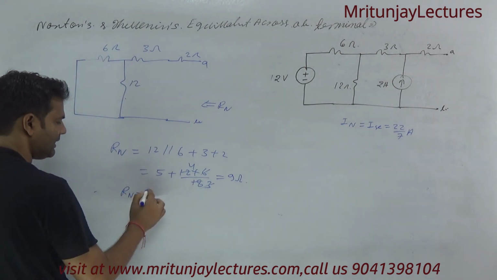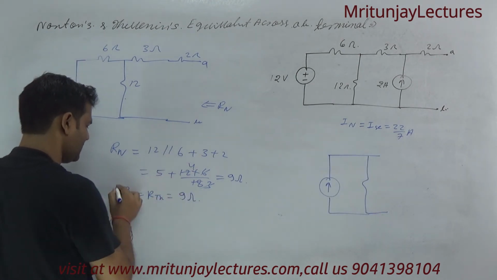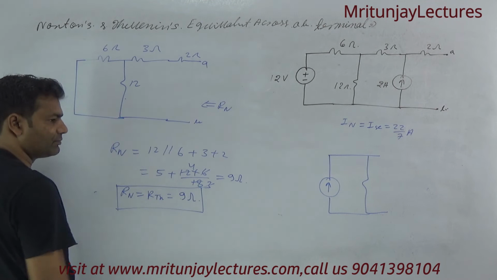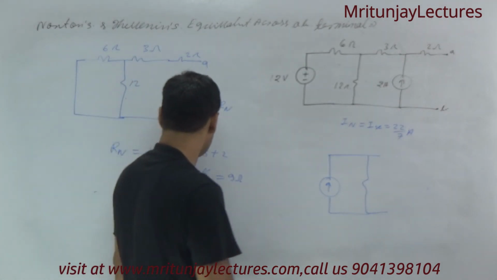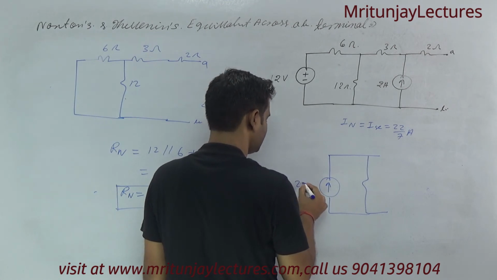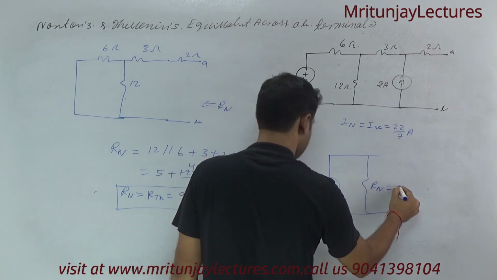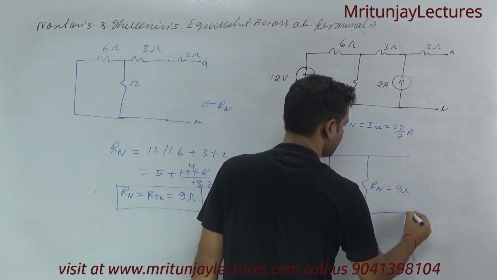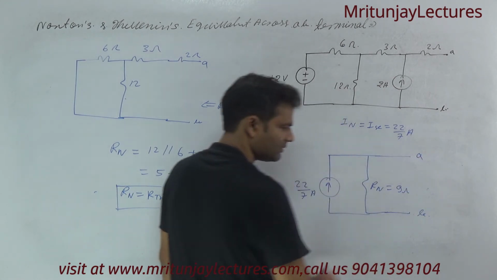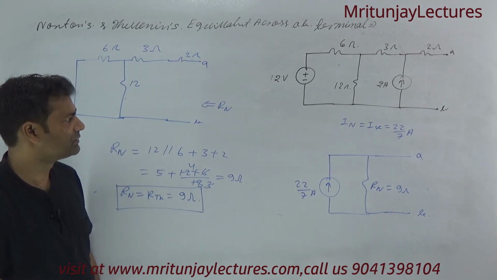RN and RTH are both the same thing, that is 9 ohm. So RN and RTH is 9 ohm. Clear? Now here, IN is 22 by 7 ampere and RN is 9 ohm. Clear? Corresponding to the AB terminal. Now the next target is, what about VTH?